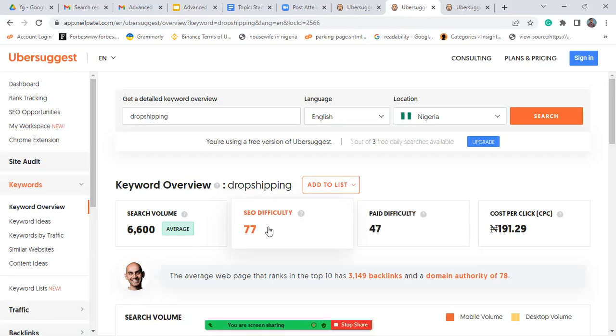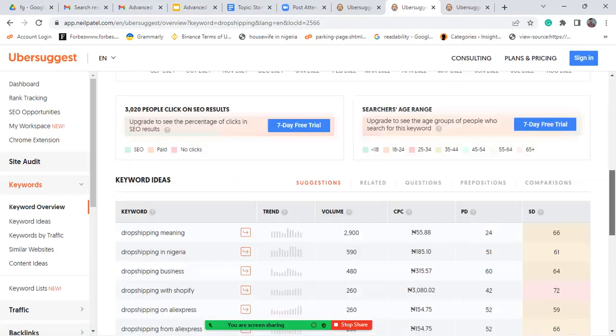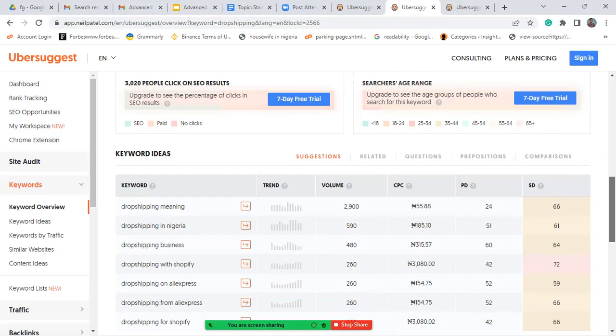So if you are writing on dropshipping, you know that this keyword is pretty hard to rank for. Then you need to know how well you need to work on the content quality and take a different kind of approach. All this will be explained in detail in subsequent videos.